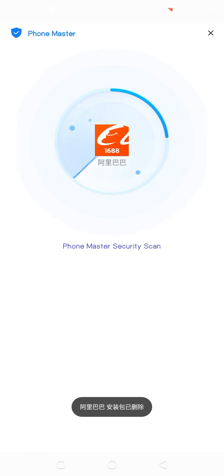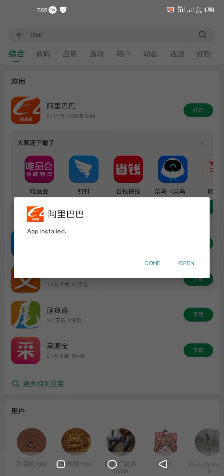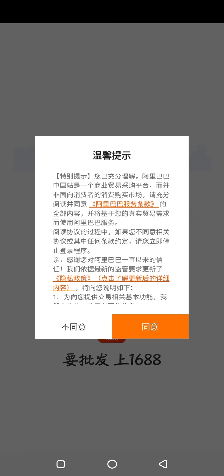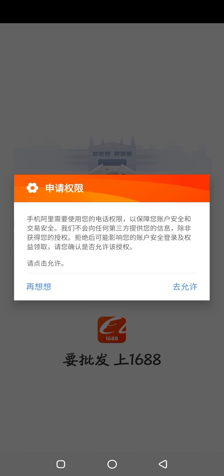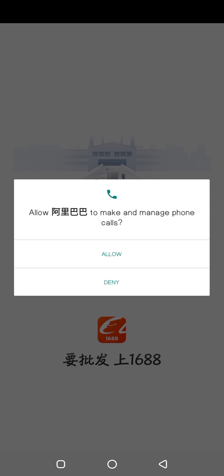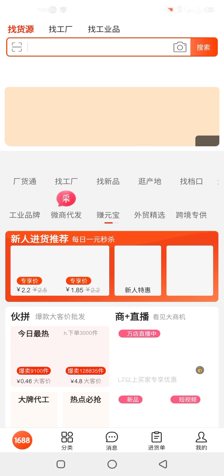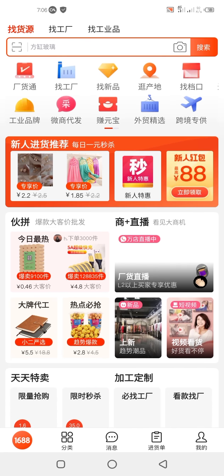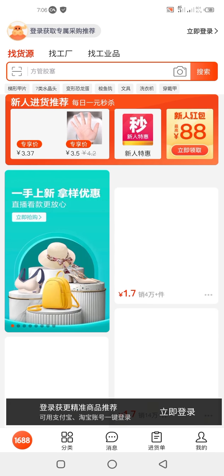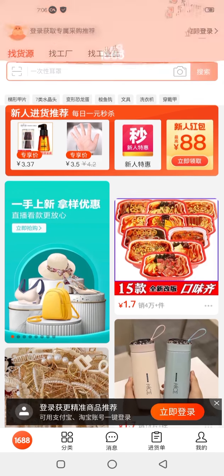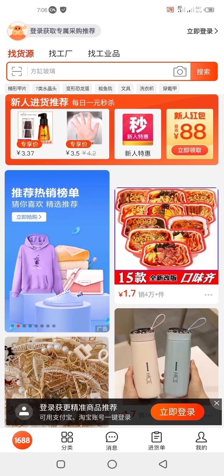You can see the app has been installed and I'm going to click open. You click this one to accept and this second one to accept. You click on allow. Those are just the terms and conditions. You can see now that the app is logged in and ready to use. The 1688 app is valid.